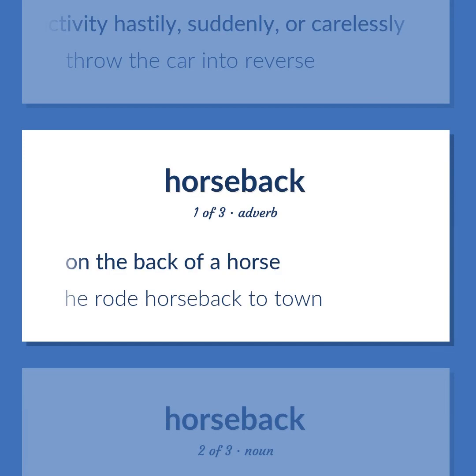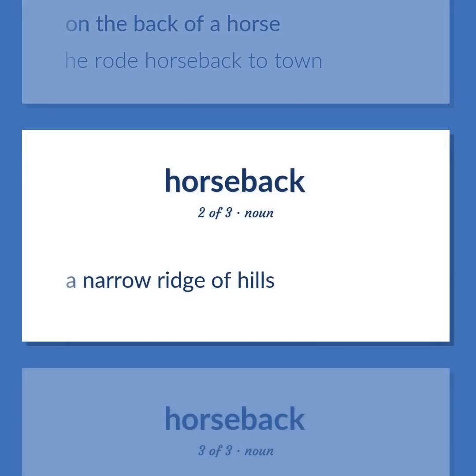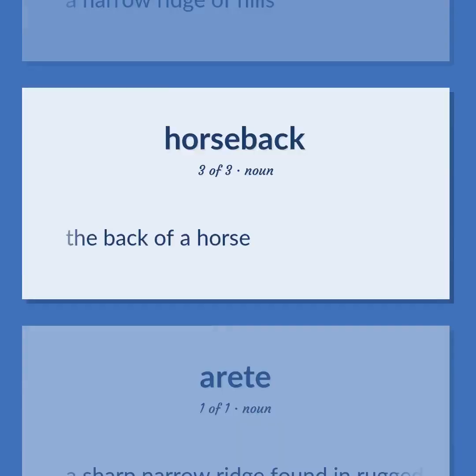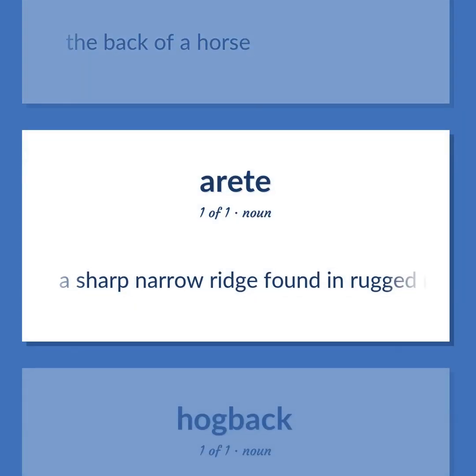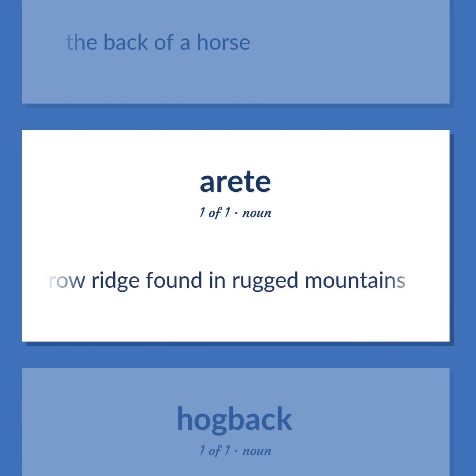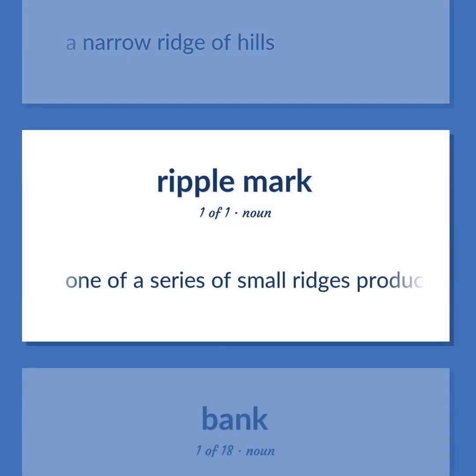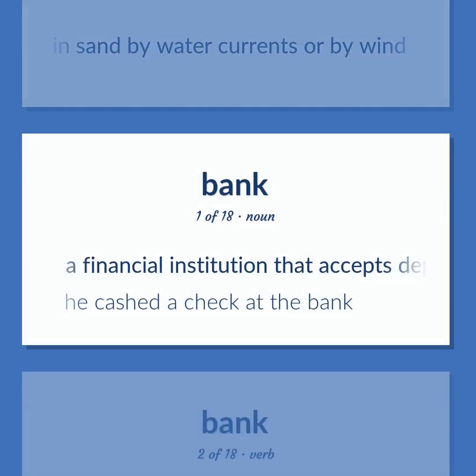On the back of a horse. He rode horseback to town. A narrow ridge of hills. The back of a horse. A sharp narrow ridge found in rugged mountains. A narrow ridge of hills. One of a series of small ridges produced in sand by water currents or by wind.